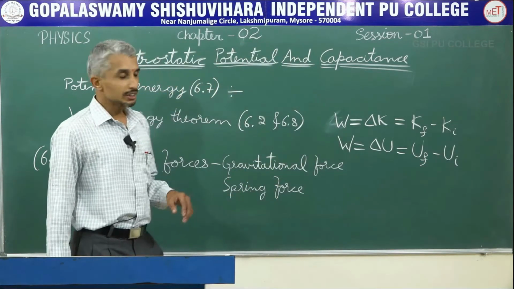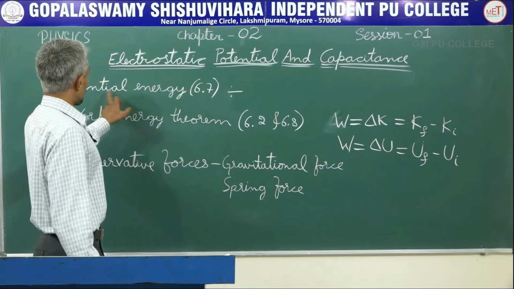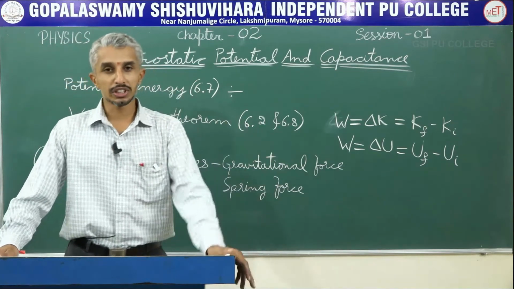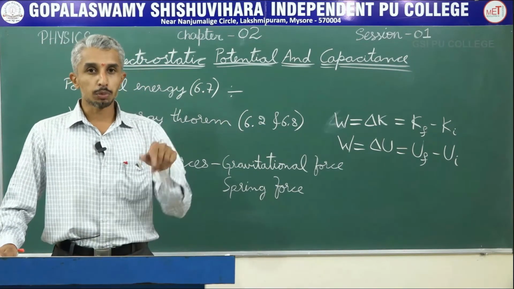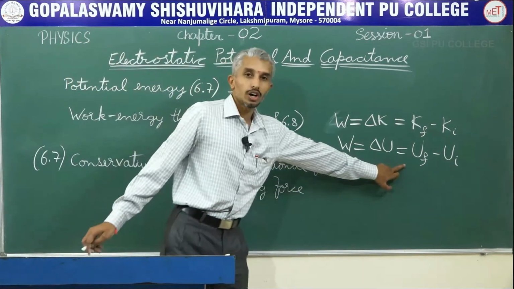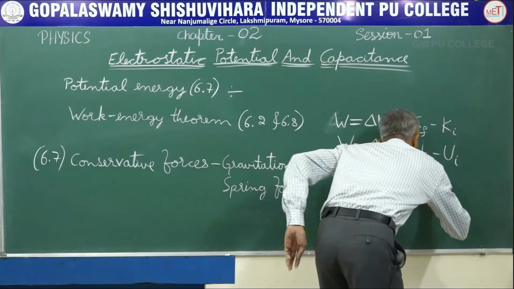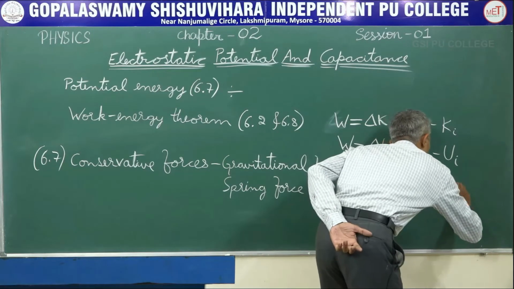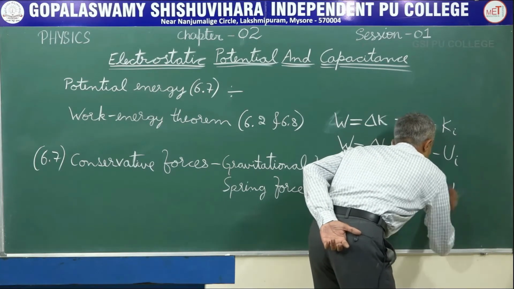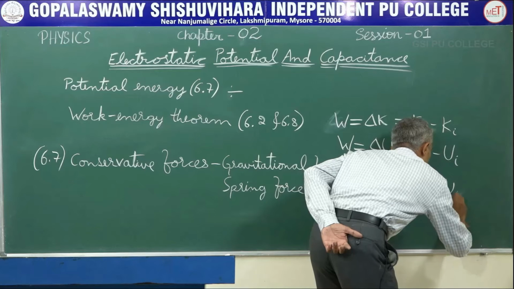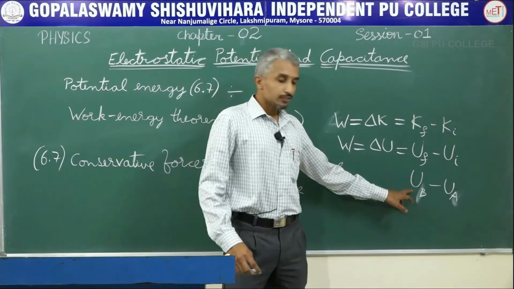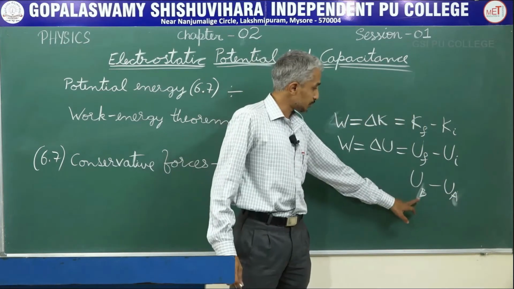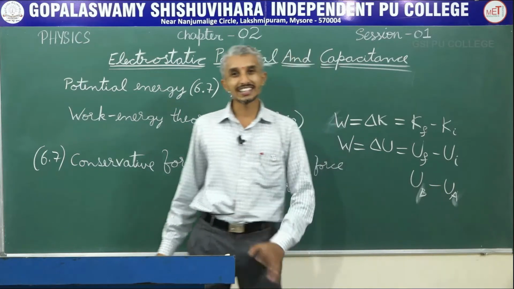As already mentioned, potential energy is energy by virtue of its position. So I can write this also as the difference in potential energy at position B minus the initial position A.